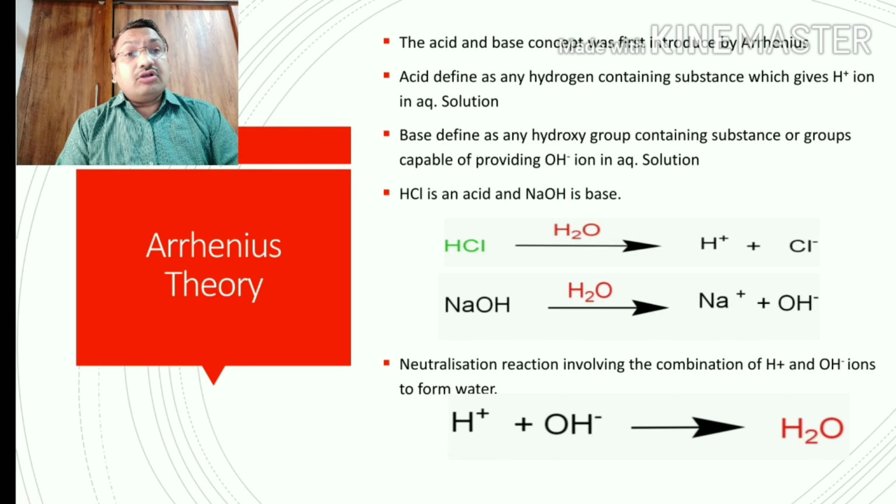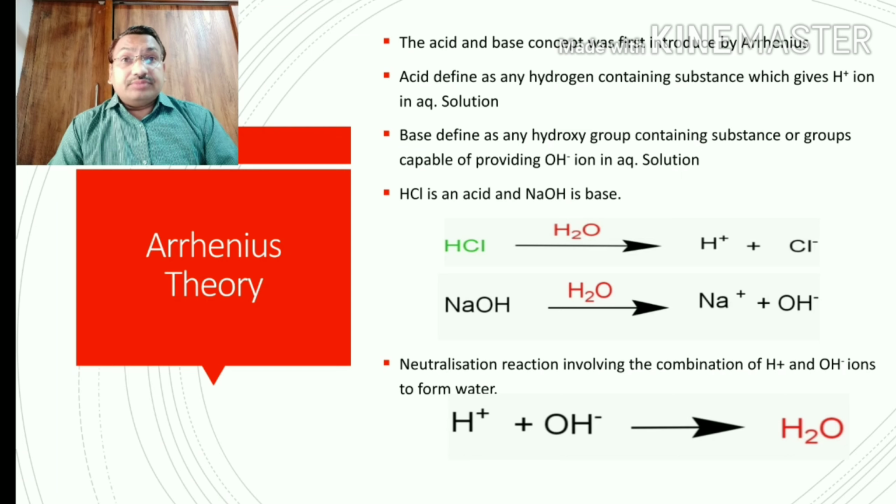And as per the Arrhenius theory, how is the neutralization reaction carried out? The neutralization reaction involves the combination of the H plus ion and the OH minus ion to form water molecules. So when an acid-base reaction is carried out, the formation of water molecules is called a neutralization reaction. We also know the general concept that when an acid and a base react, they form salt and water. The acid ion is H plus and the basic ion is OH minus, so both combine with each other and form the water molecule. This is the neutralization reaction explained by the Arrhenius theory.